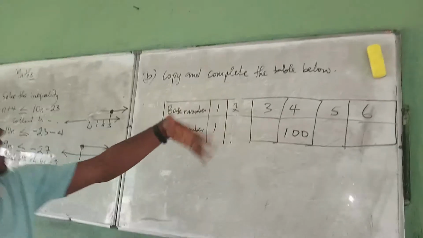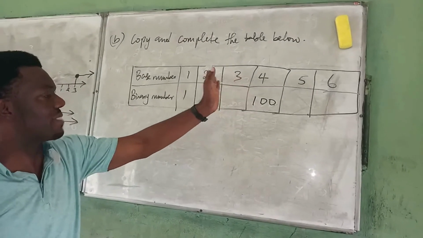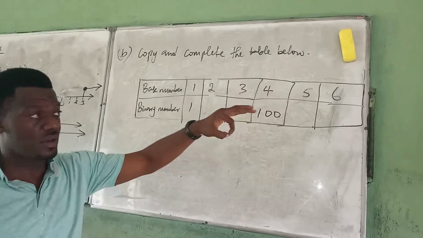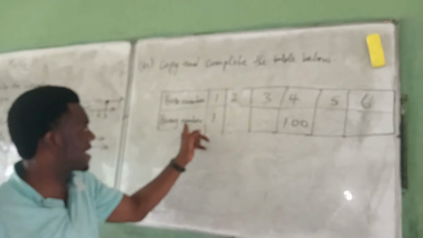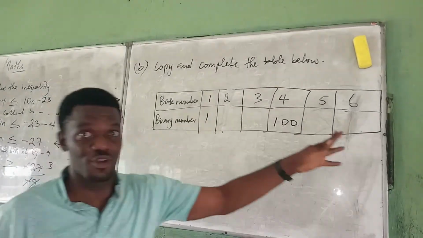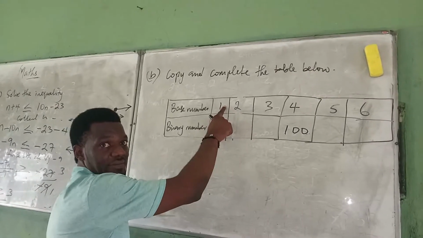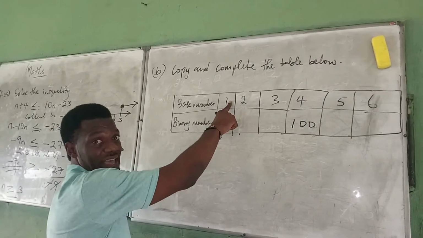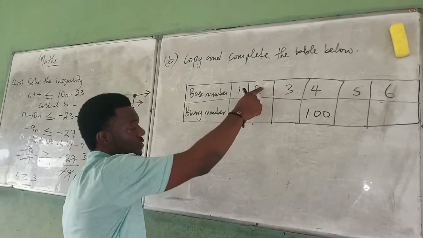So we come to the B. It said copy and complete the table below. So this is base number. The numbers here are in base 10. And the binary numbers, the numbers here are in base 2. So 1 in base 10 is also 1 in base 2. So what is the value of 2 in base 2?